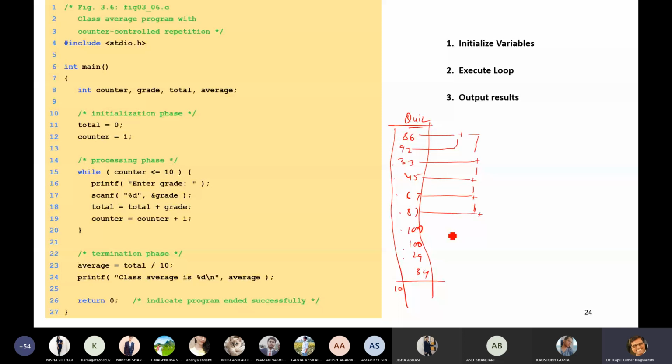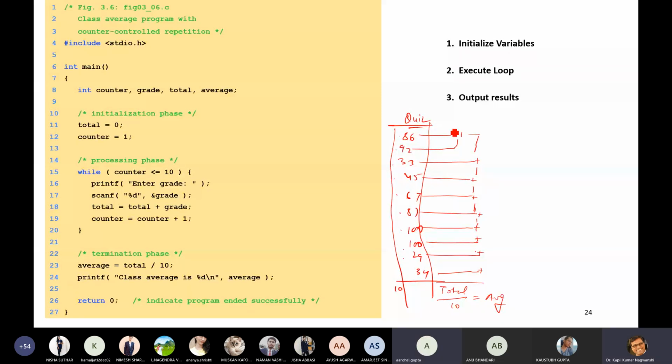Yes or no? After that, total divided by 10 will give you the average. It is not the flow of program, it is arithmetic. तो आपको समझ में आ गया ये कैसे हम एवरेज कैलकुलेट करेंगे? How do we calculate the average?